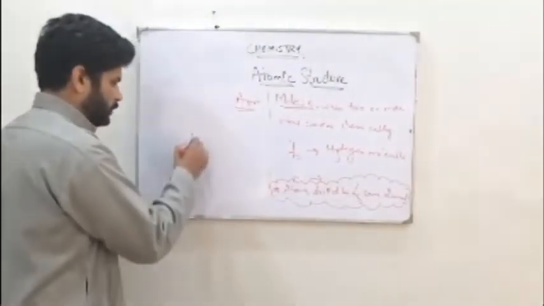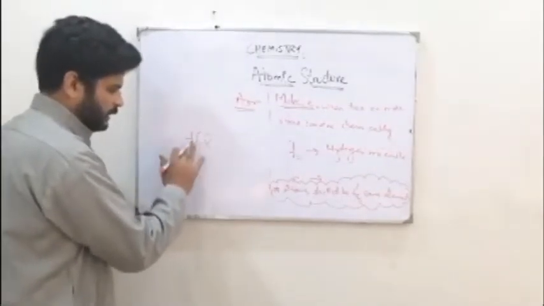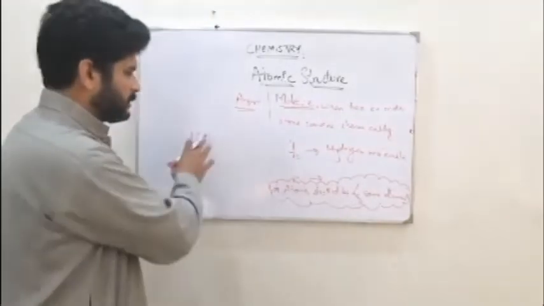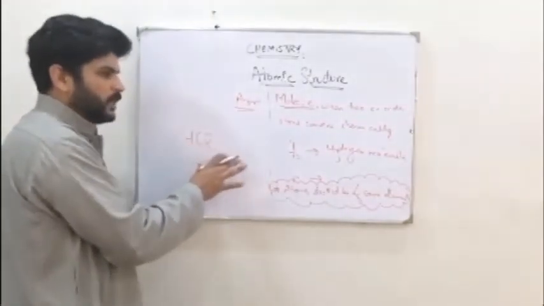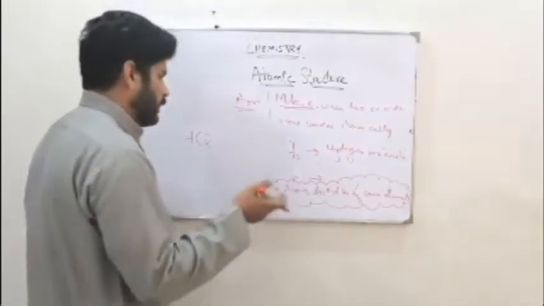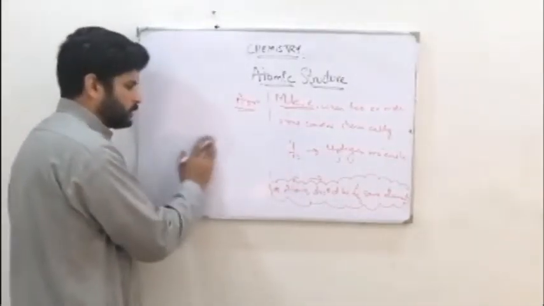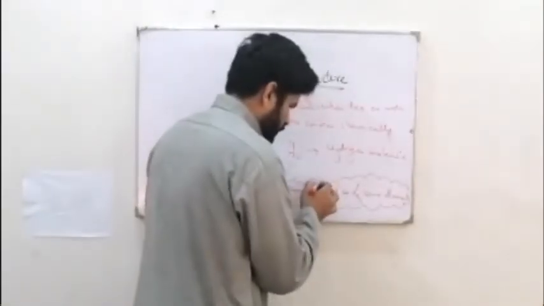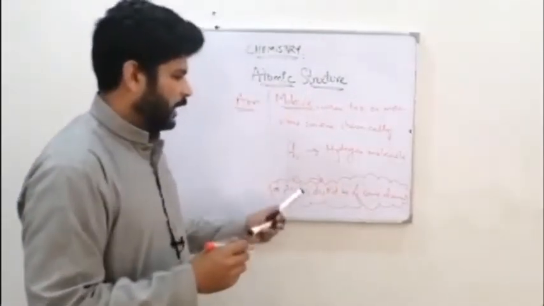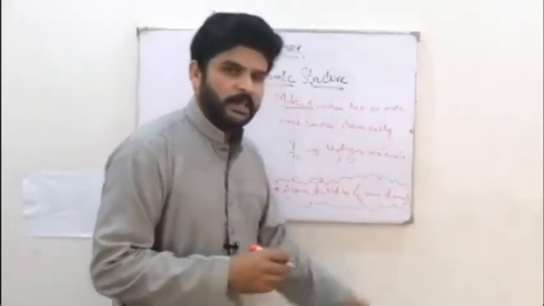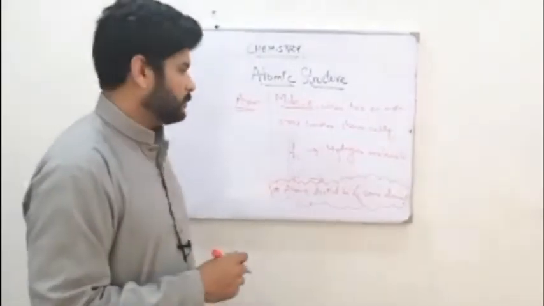For example, you're going to study later HCl, hydrogen and chlorine atoms forming together. You cannot scientifically say that this is a molecule, right? I'll explain what you're going to call this. The atoms should be of the same element, right? This is how they form a molecule.